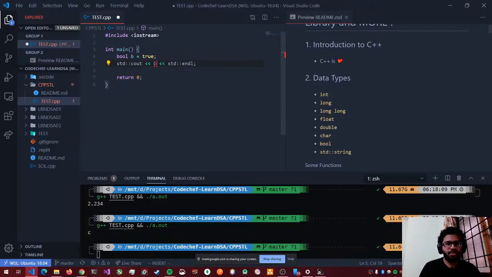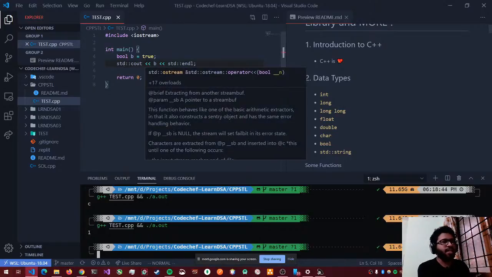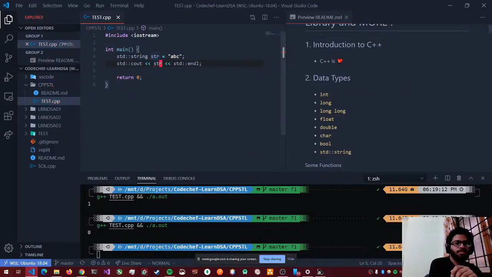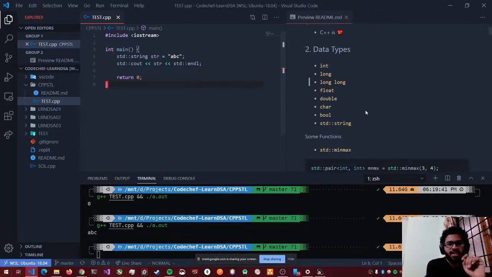So yeah, let's try to print b. This will be interesting to see what it prints out, right? It prints out 1, because by default any non-zero number is true and 0 is false. So if I say b is equal to, let's say, false, it should print 0. Yeah, so that was boolean. Let's look at string. Yeah, so that was string. So these were some basic data types, right?